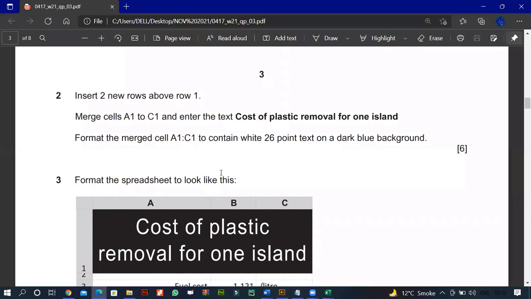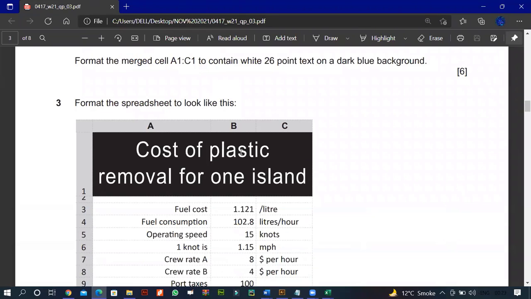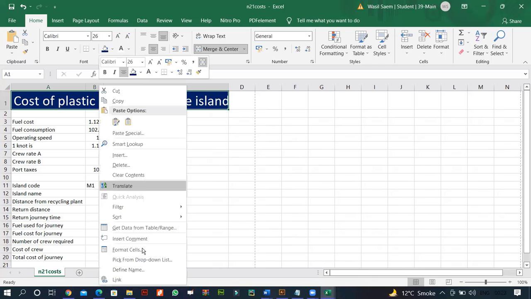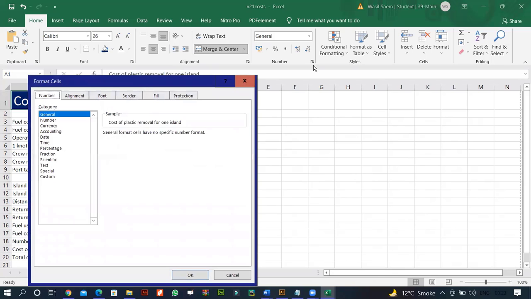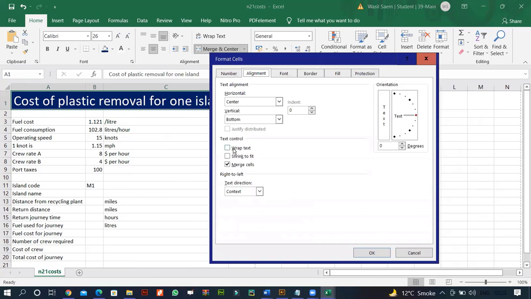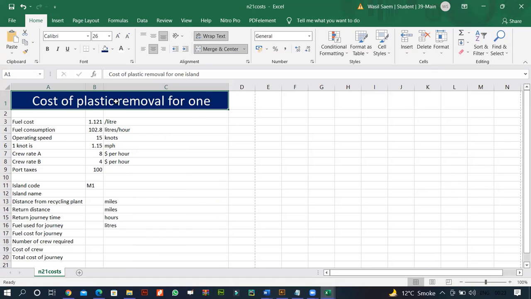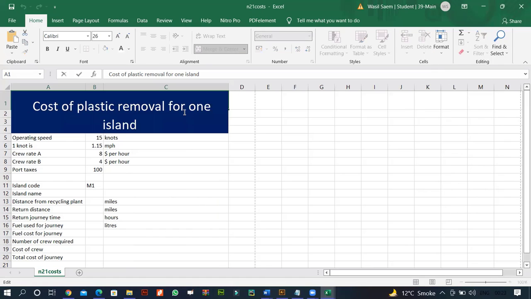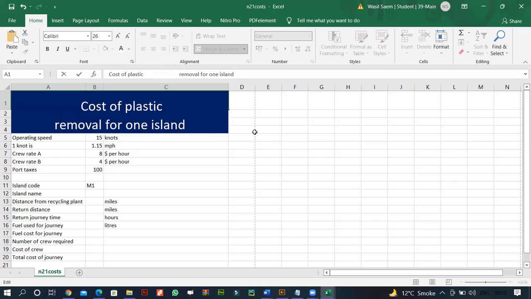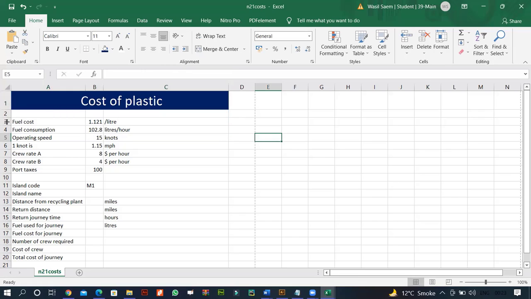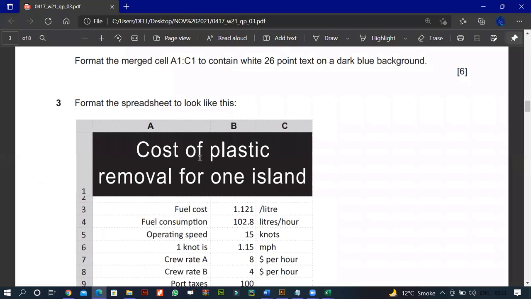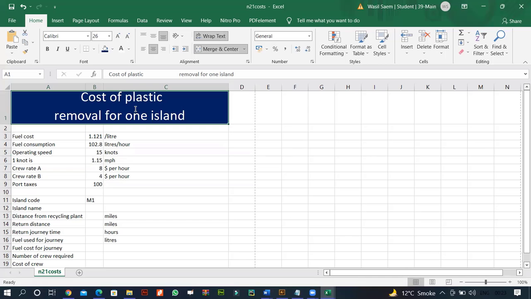Okay. Right. Format it so that it looks like this. Obviously, what I have to do is cost of plastic. So I'll come into the format cell and I'll come into alignment and make sure I have wrapped the text. The advantage of wrapping the text will be that if I want to take this down, just put a space and I can also increase this, so we have exactly something like this, as you can see. Obviously, I can increase this more at the height of it.